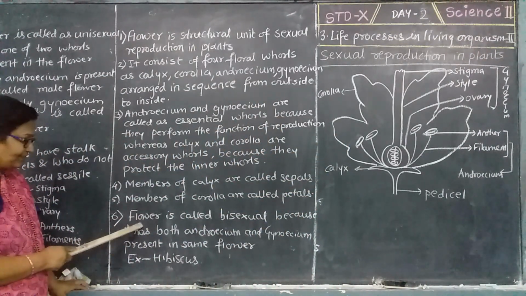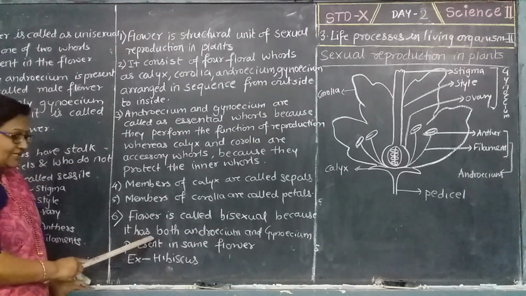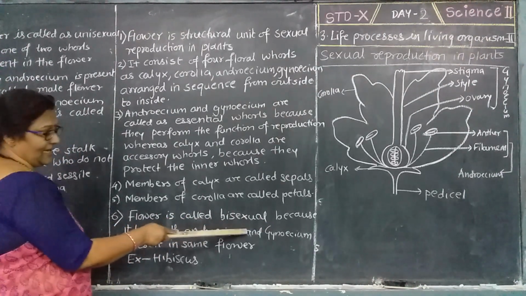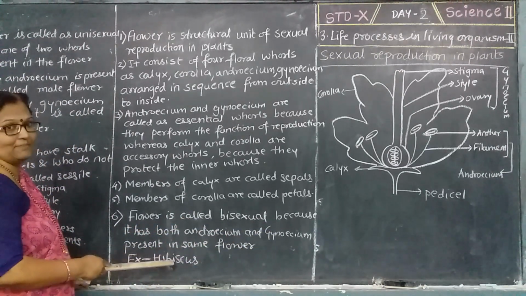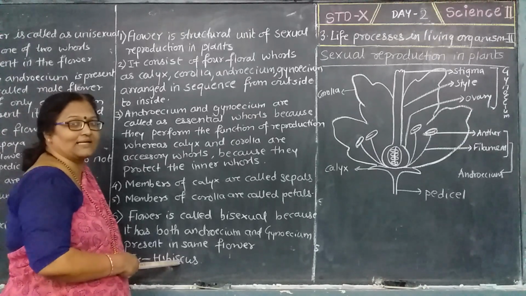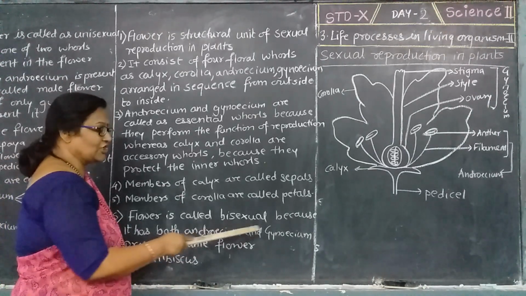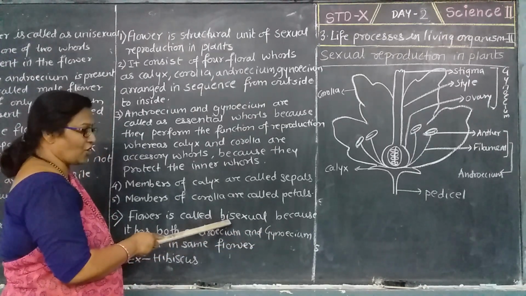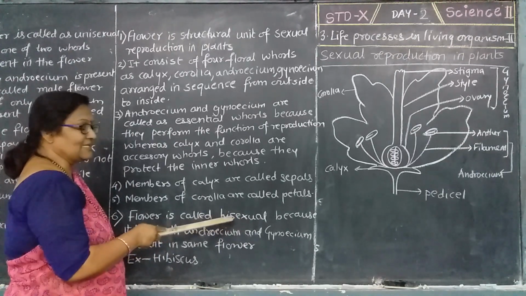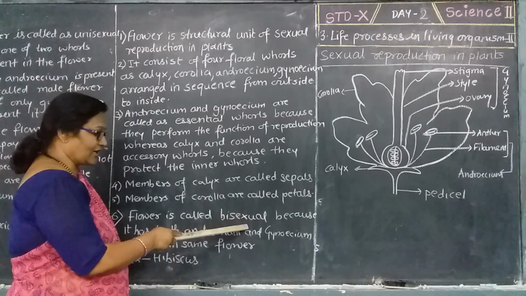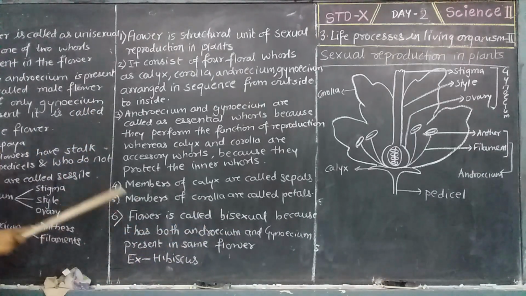Next comes, a flower is called bisexual because it has both androecium and gynoecium present in the same flower. For example, hibiscus, in Marathi called jaswan, which has both the androecium and gynoecium. Therefore, it is called bisexual. Bi means two. Sexual means which contains the sexual organs. Therefore the name bisexual flower is given.